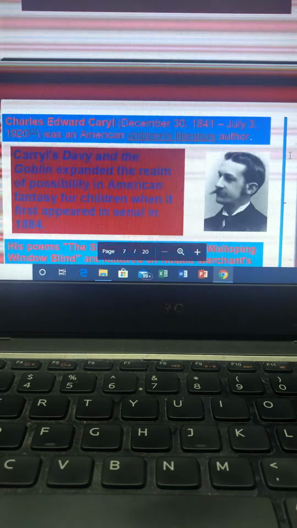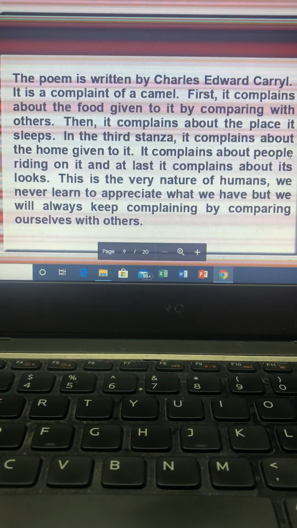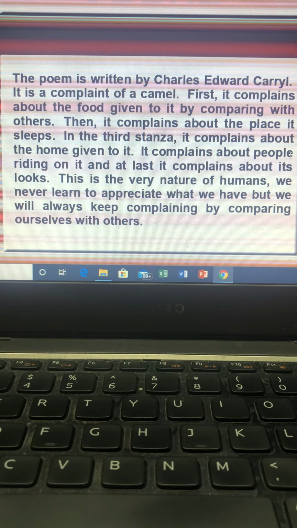Now, a little bit about the poem. The poem is written by Charles Edward Carroll and it is The Complaint of a Camel. It is quite a humorous piece because through the poet, the camel is complaining. First, it complains about the food given to it by comparing with others.